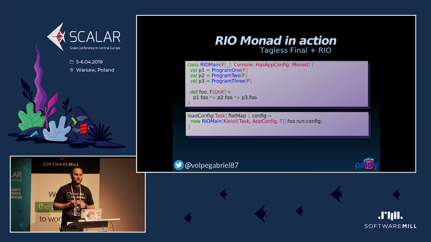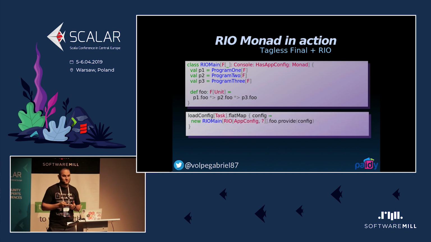And normally, the way you use MTL type classes is by materializing them using monad transformers, because our type constructor F in this polymorphic version at the top needs the effect of carrying some environment. And normally, you will use Kleisli to materialize this program. Kleisli of Task in this case, and then we feed it the configuration, and we get a task back. But since we have a newtype right now, we don't really need to use monad transformers. We can use RIO directly, or Task R. And instead of calling run, we call provide, and we feed it the configuration.